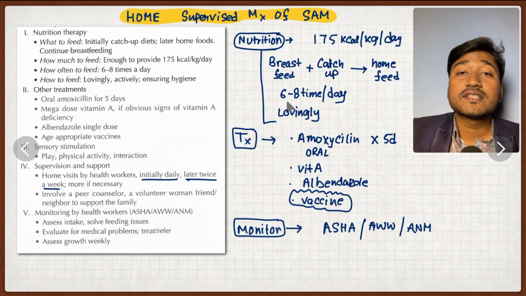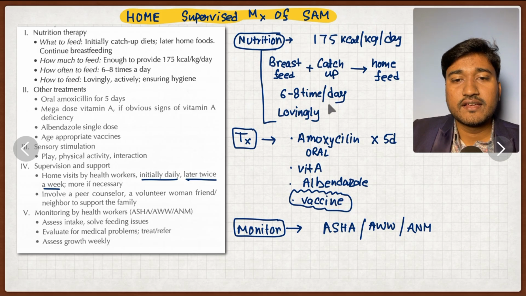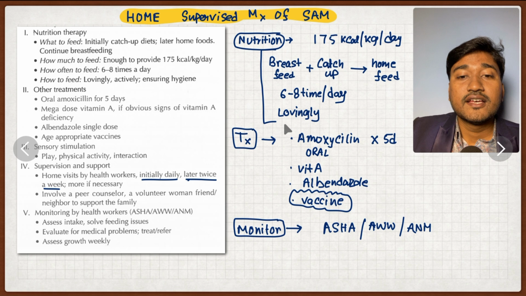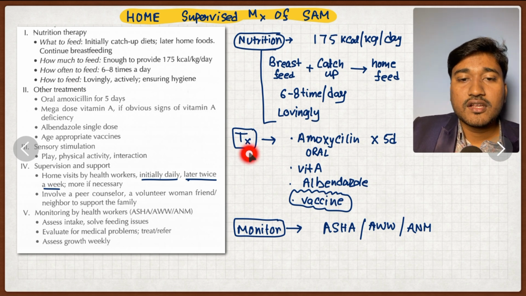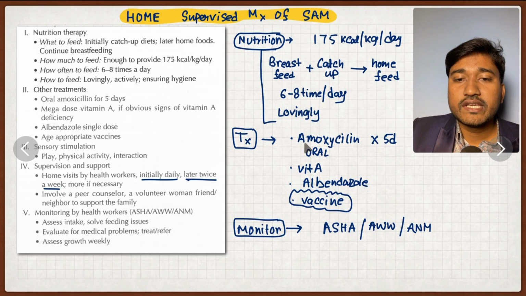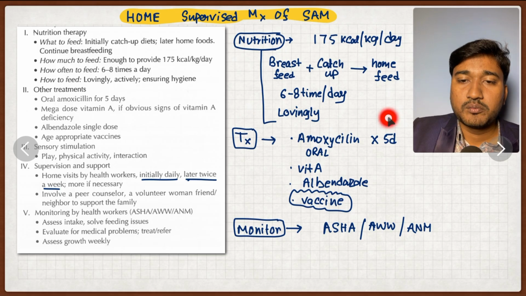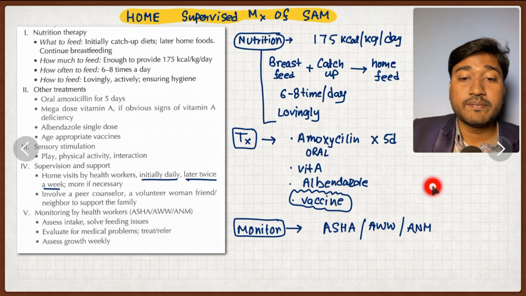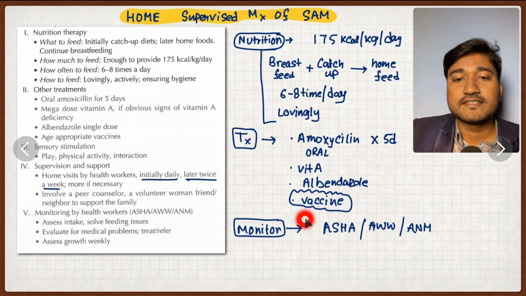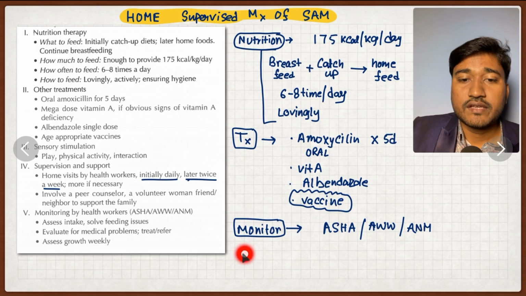Okay, and what is the frequency? You have to give at least 6 to 8 times feed per day, and you have to give it lovingly with proper care. Maintaining hygiene is very important. What is the prescription you will write? You have to give oral amoxicillin for 5 days, then vitamin A and also albendazole to every patient, and whatever vaccine the child missed, you have to give it. And the monitoring should be done by ASHA worker or Anganwadi worker or ANM.